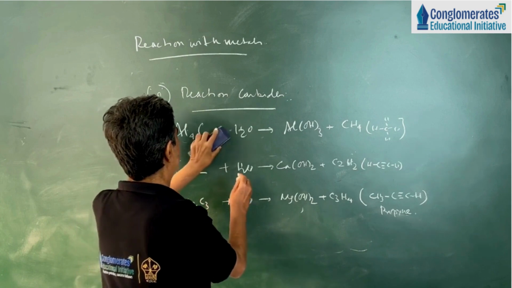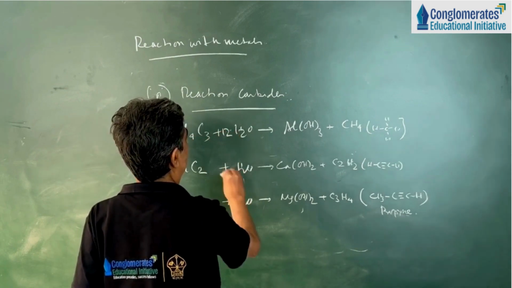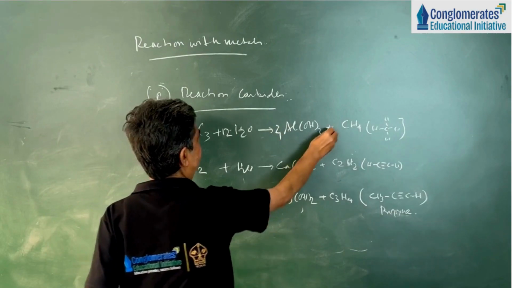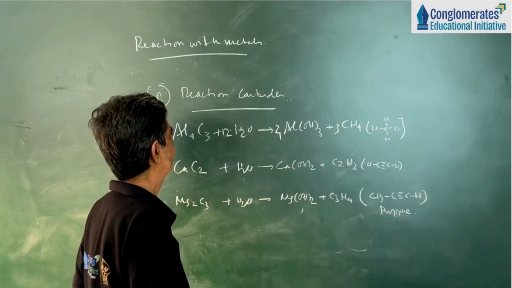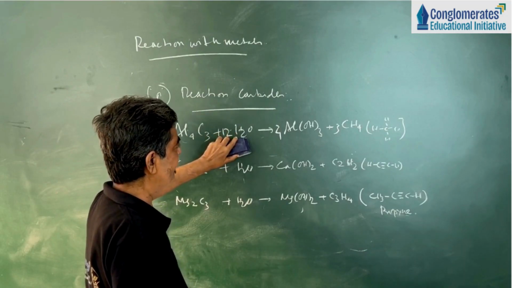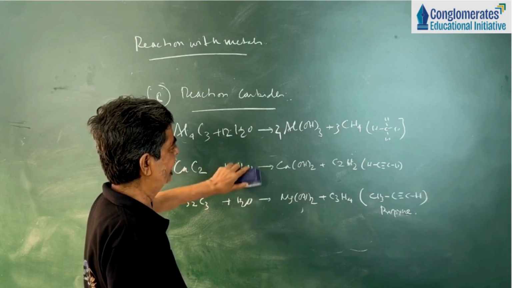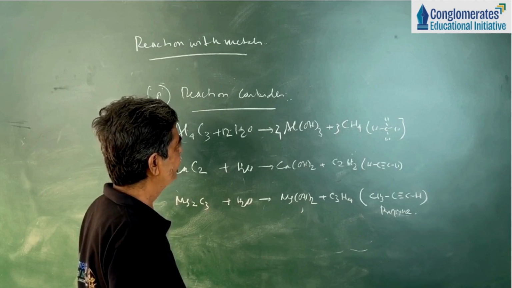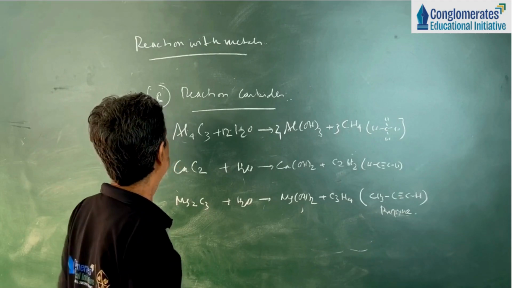Here it will be 12 water, so it will be 4 aluminium hydroxide plus 3CH4. In this way, you have to balance other reactions. So on hydrolysis of carbide, we get alkane and alkynes. On hydrolysis, we get different organic hydrocarbons.